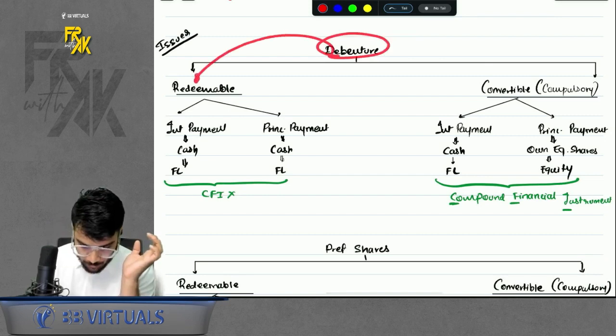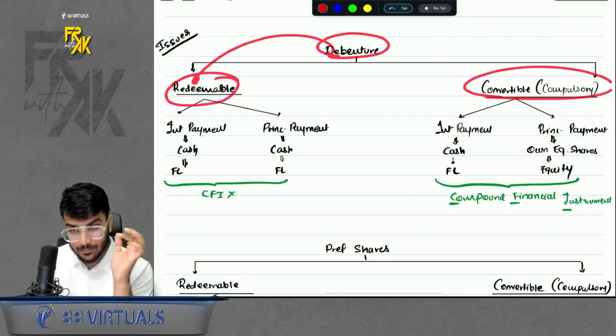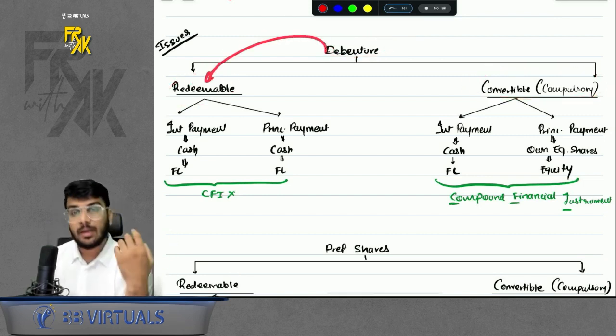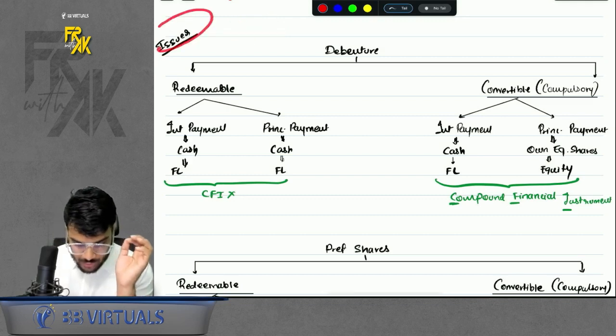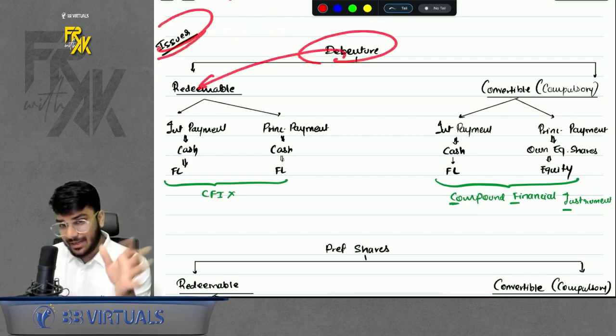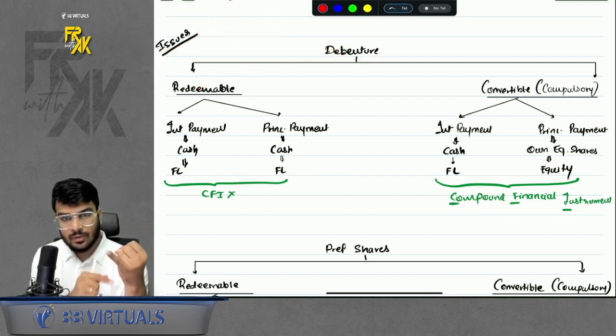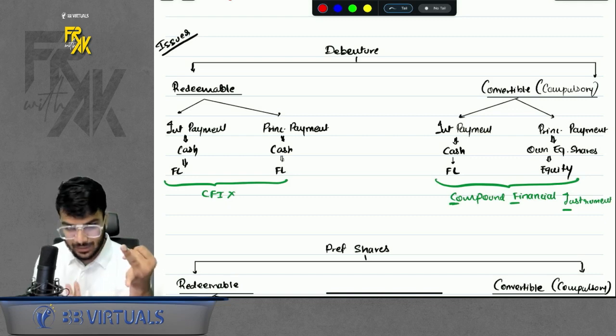Let's say debentures can be of two types, either it is redeemable or convertible. First we are discussing redeemable. Who are we? We are the issuer. For the issuer, it might be a financial liability or equity. We issue some debentures which are redeemable. Redeemable means interest you will give in cash, principal also you will give in cash.